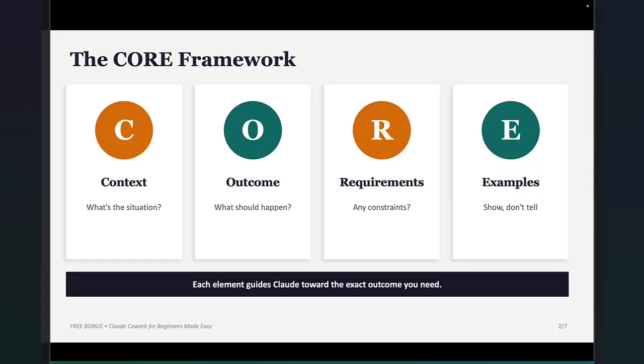The core framework stands for context, outcome, requirements, and examples, right? So you should keep those four in mind when you write your task description or your prompt, however you want to call it. Context is the situation, right? So what are you working on? If I just tell Claude Cowork to order files in a folder, then I don't need to give much context.